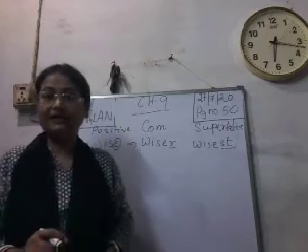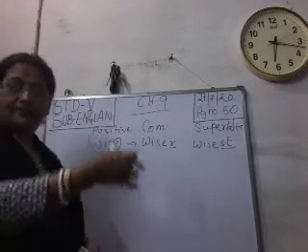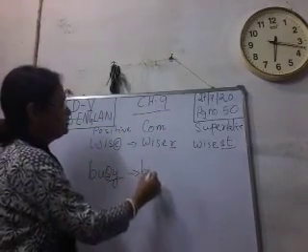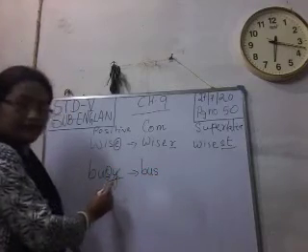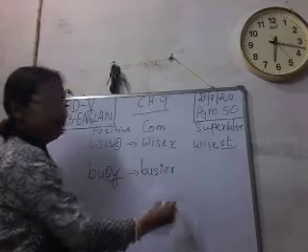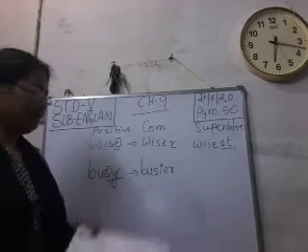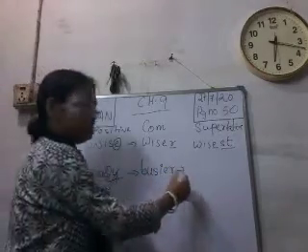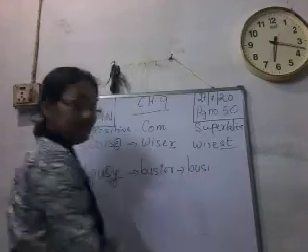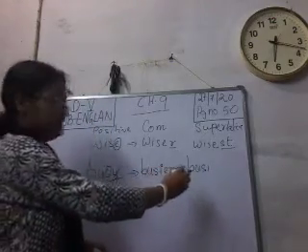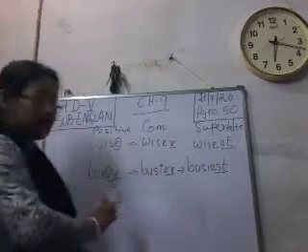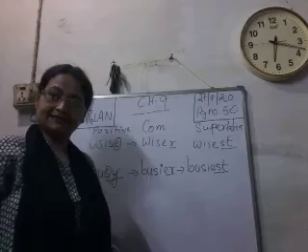As it is a consonant, I will show you what we will do when we form the comparative and superlative degree. For comparative degree, B-U-S, this Y will be replaced by I, then we will add ER according to the rule. In the same way for superlative, B-U-S-I, means Y is replaced with I, then E-S-T. So busy, busier, busiest.